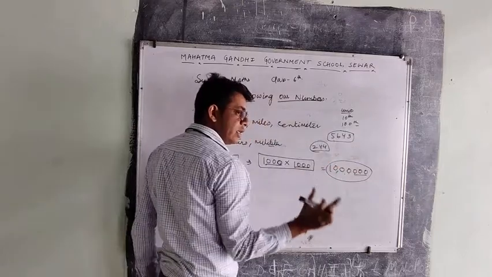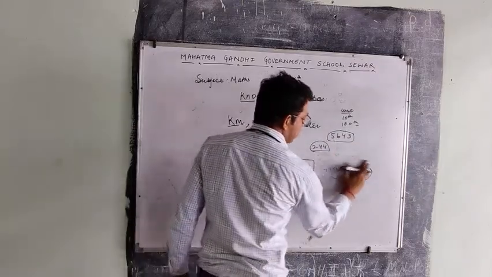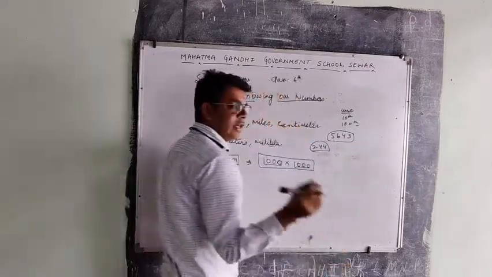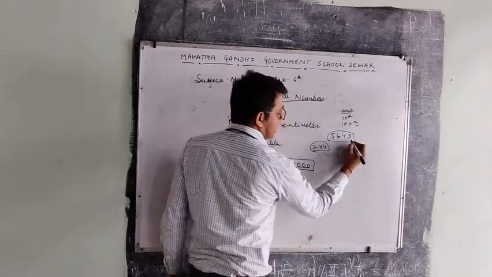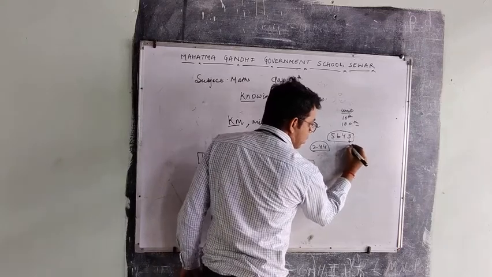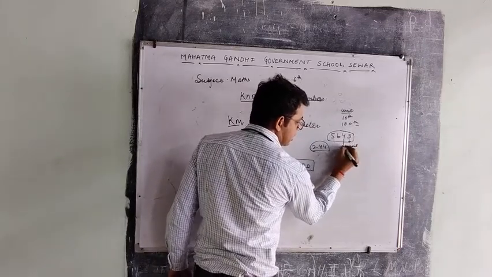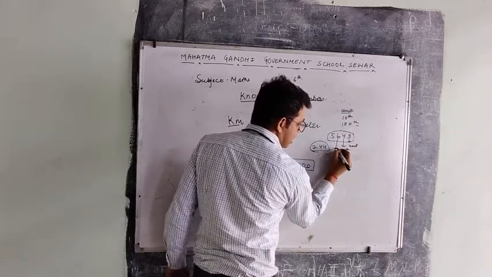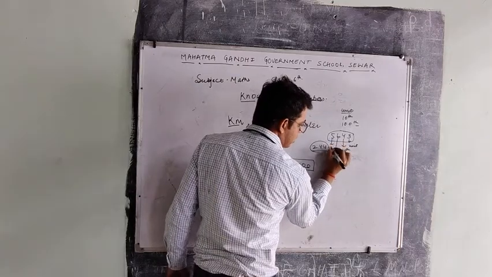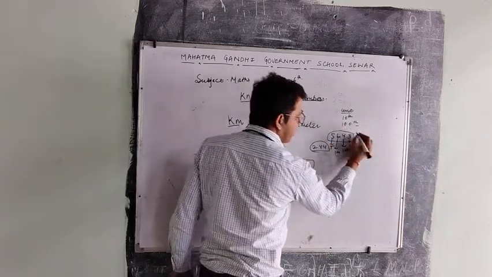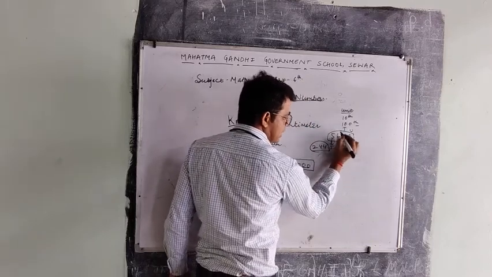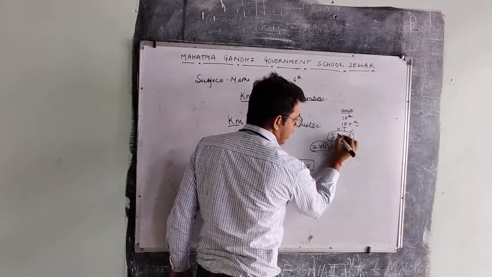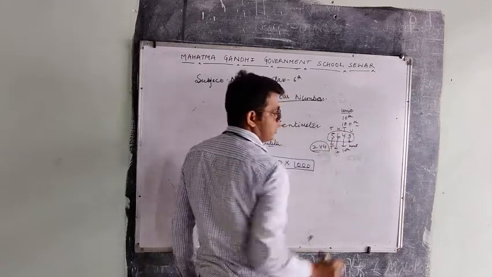First number has 4 digits, second number has 3 digits. Then how will we add? First we will have to identify the place values. This is the unit digit, this is the 10s digit, this is the 100s digit, this is the 1000s digit. We can write above them like that: U for unit, T for 10, H for 100, TH for 1000.